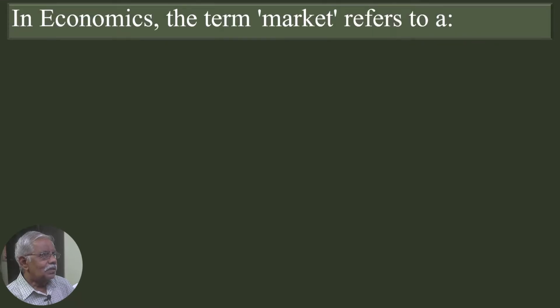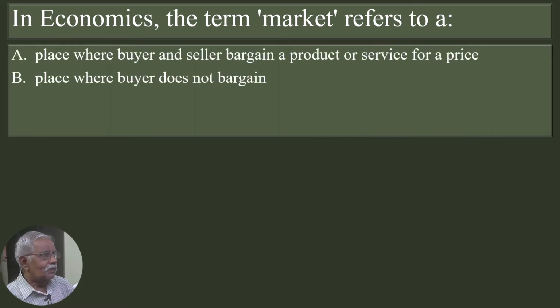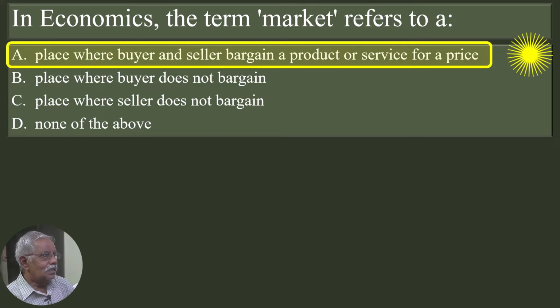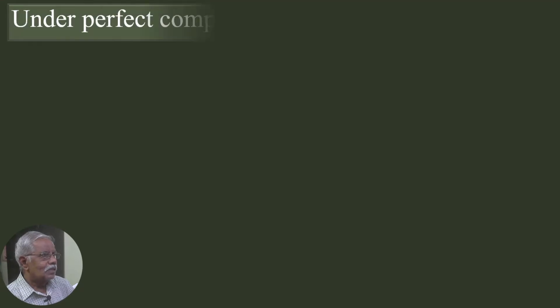In economics, the term market refers to: a place where buyer and seller bargain a product or service for a price; place where buyer does not bargain; place where seller does not bargain; none of the above. The correct answer: place where buyer and seller bargain a product or service for a price.